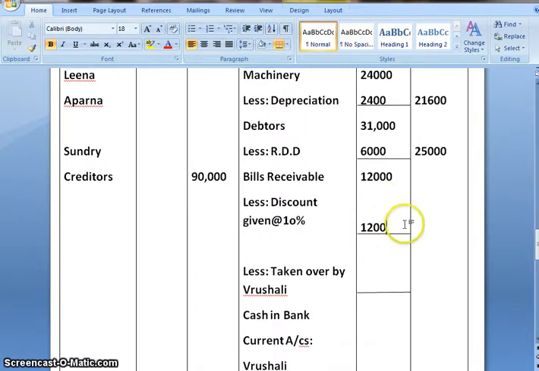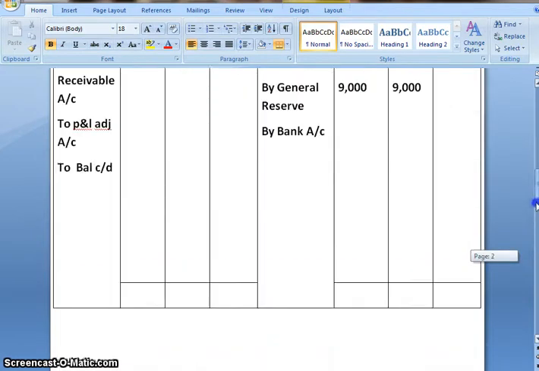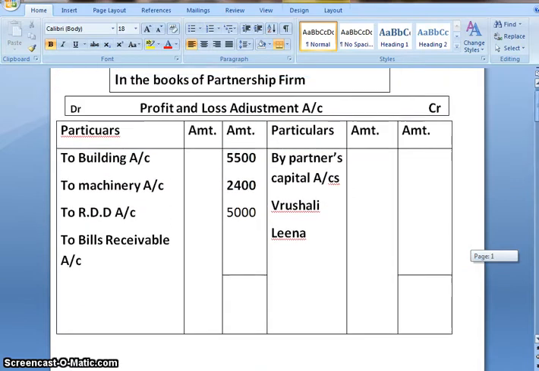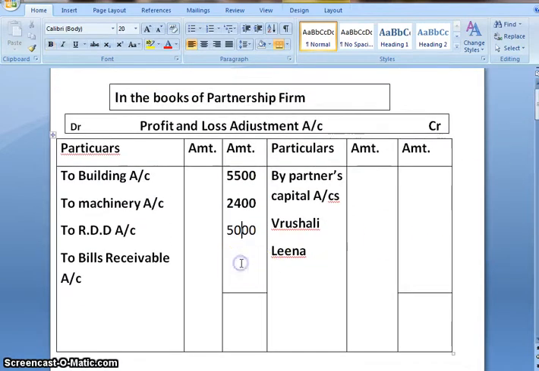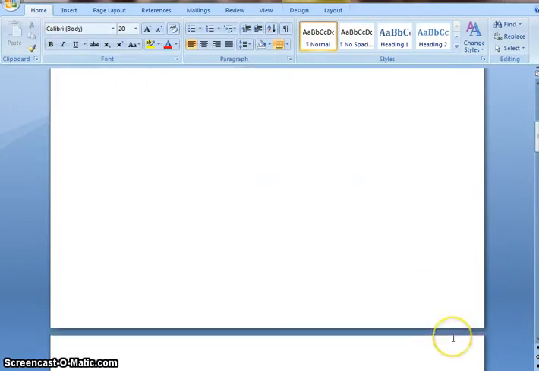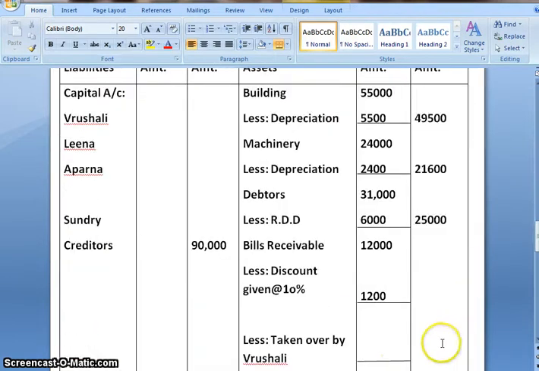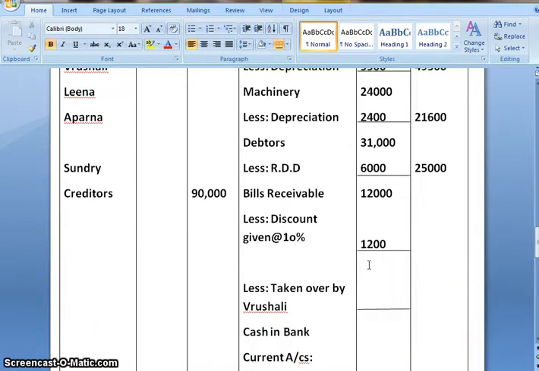And this is the discount which is given, because of which the value of bills receivable is reducing. So again the second effect will be profit and loss adjustment account debit to bills receivable, and by how much is the discount given? 1,200. On subtracting, I will get 10,800.